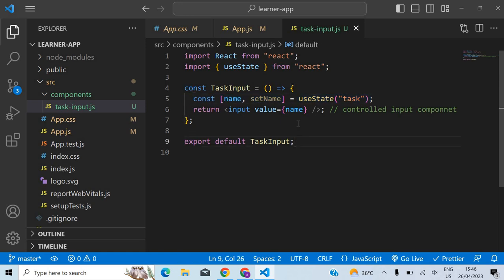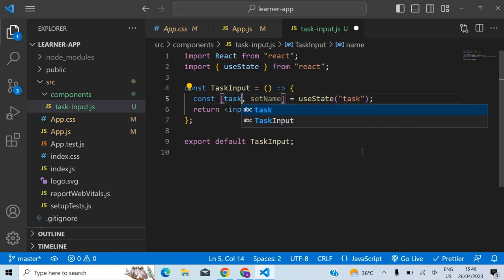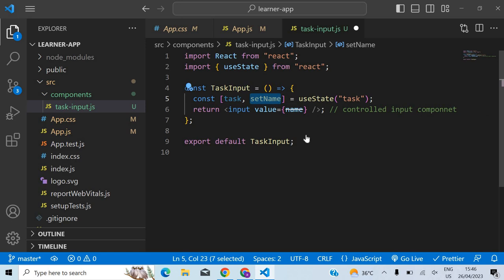So what we'll do now is, we already have this thing here, so we'll change this to task, set task, should be this. Let's say task is going to be learn React.